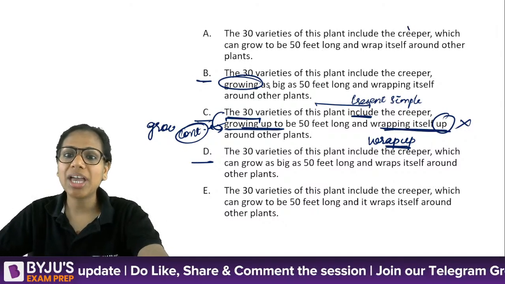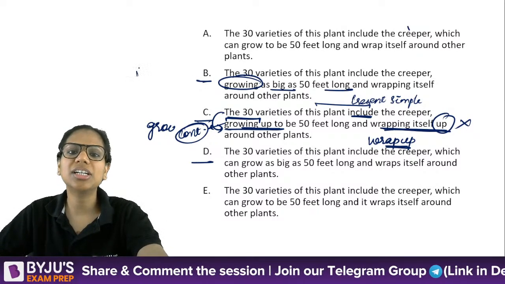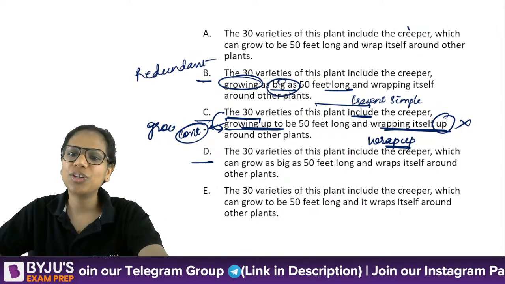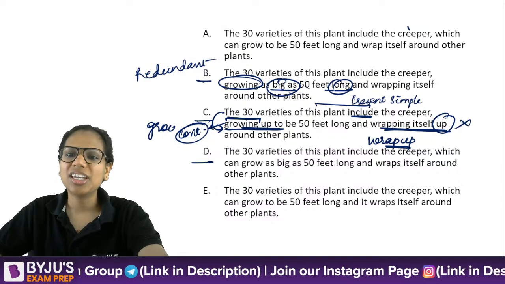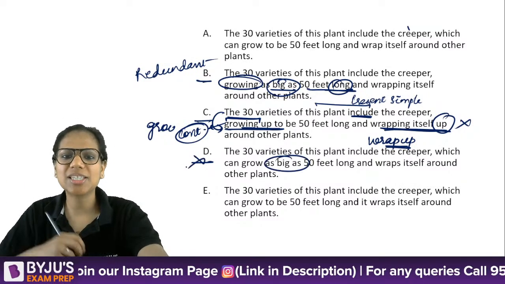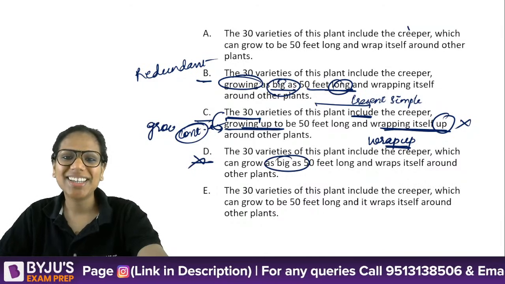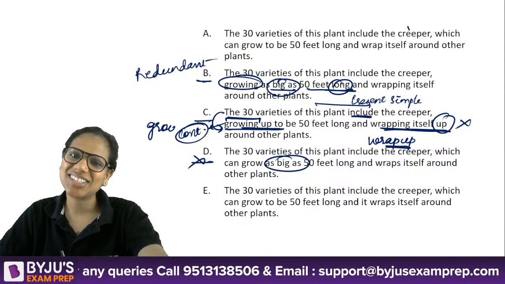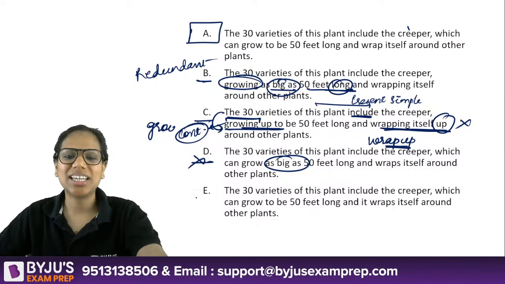Growing as big as 50 feet long is absolutely redundant. The long is sufficient. You don't need as big as. So B, C, D, none of them are the answers. Let's look at A and E.